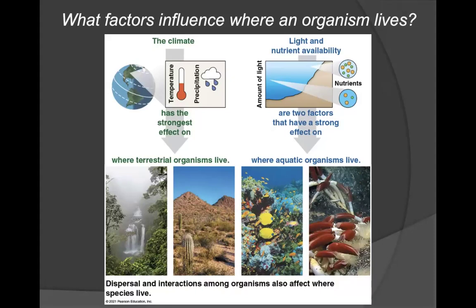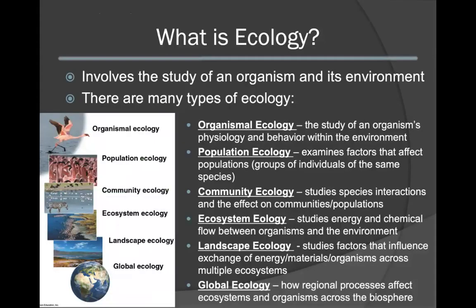In addition to these factors, processes such as dispersal, as well as species interactions and individual interactions, will also affect where species distribute themselves. Ecology is termed as the study of an organism and its environment. There are many different branches within the field of ecology.